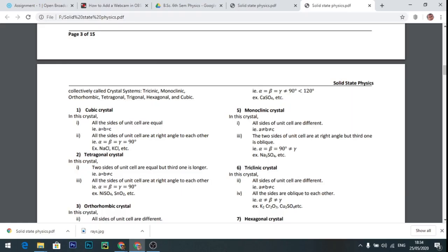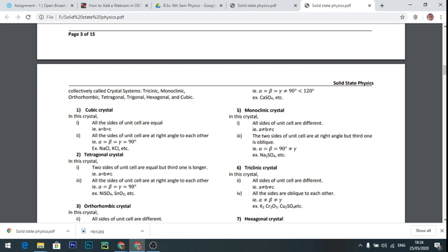Thank you. Now we are going to discuss the 7 crystal systems. First one is the cubic crystal. All the sides of the unit cell are equal, a equal to b, b equal to c, and alpha, beta, and gamma angles are 90 degrees. This is called the cubic crystal. In the cubic crystal, all the sides are equal to each other and the interfacing angles are 90 degrees.